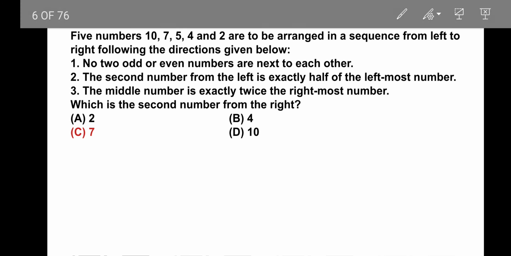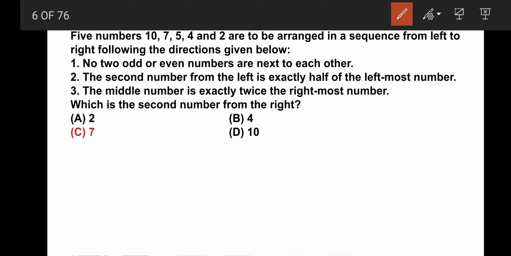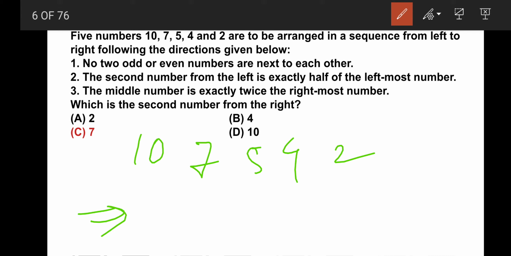The first direction: no two odd or even numbers are next to each other. So see this, this is even, odd, no, no, odd together. So this is not possible.